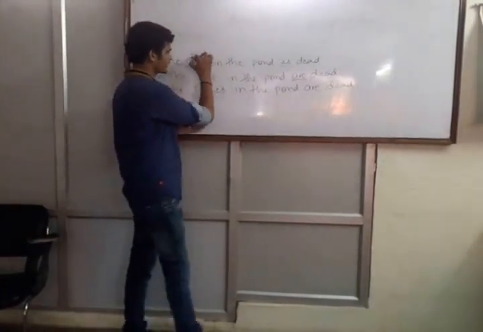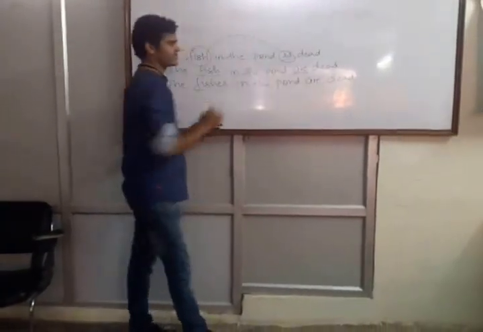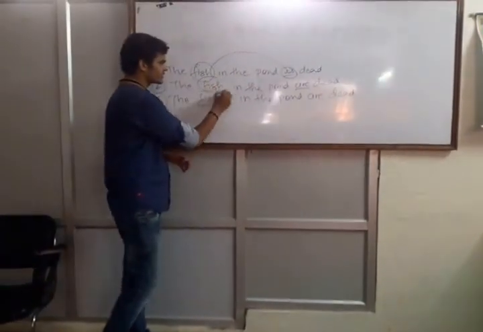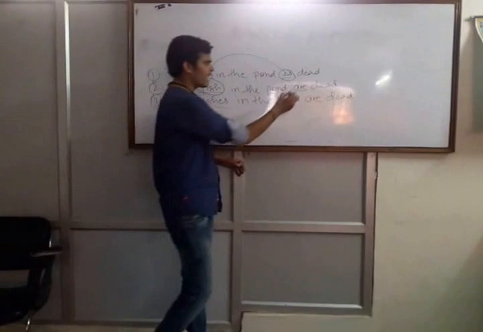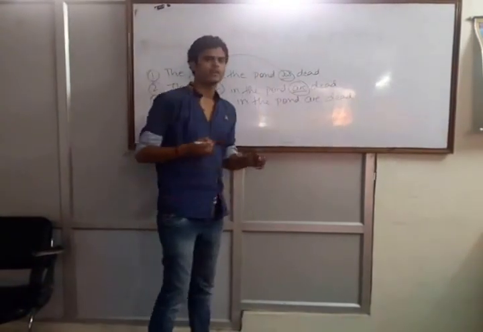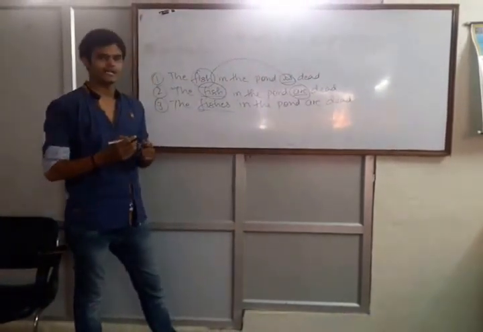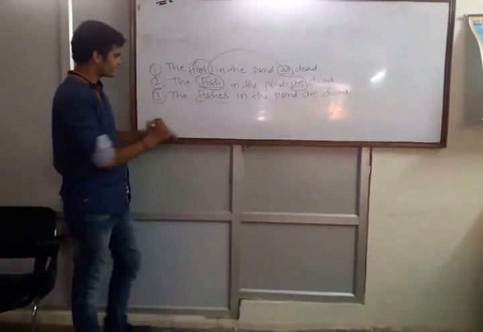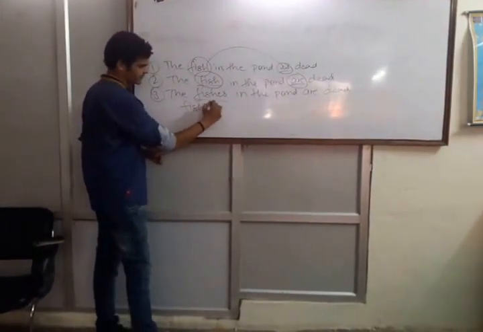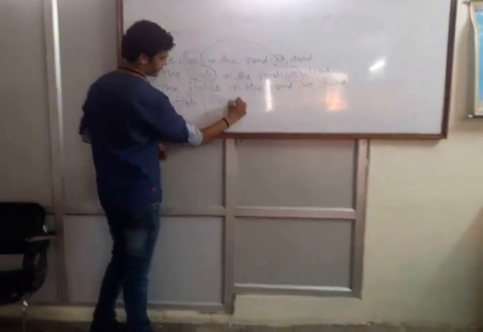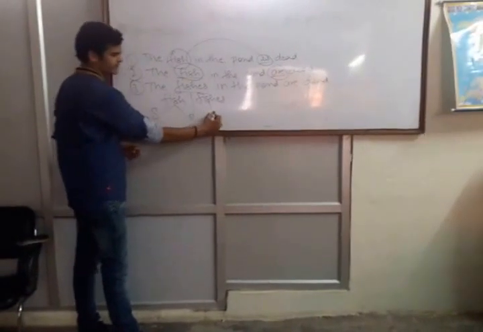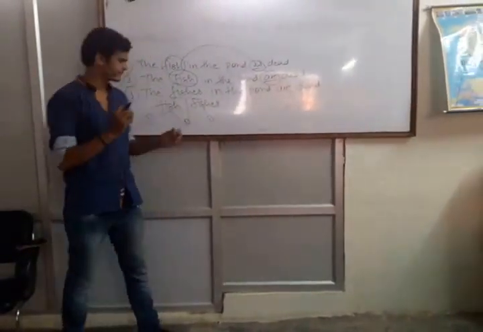The first sentence is, the fish in the pond is dead. Here the fish is singular, and so is is used. Here, the fish in the pond are dead. Here fish is written in singular form, but are is written. It does not mean that the sentence is incorrect. Fish can be singular and plural both.